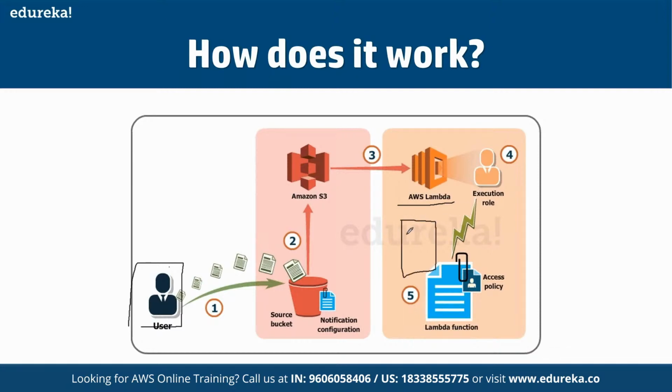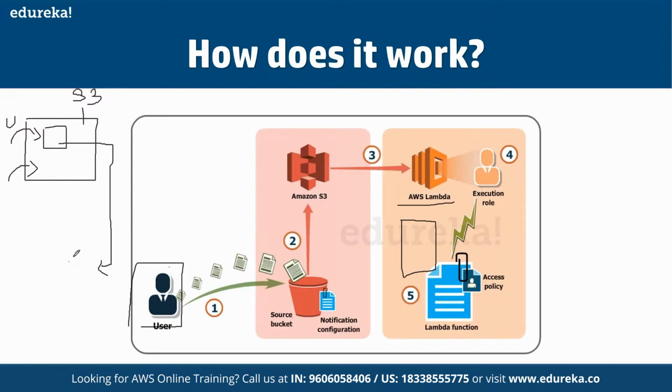And suppose we are building a website, we have built a website, and we are allowing the website users to upload their data into the S3 bucket that we have created. So if any of the website users upload any data into the S3 bucket, we want to receive a notification, so this event should be processed by the Lambda service.